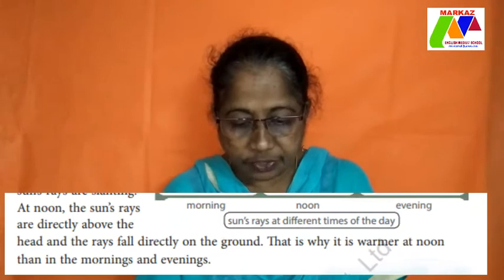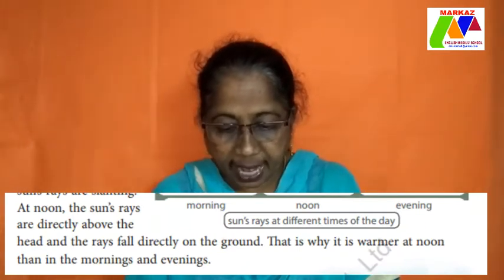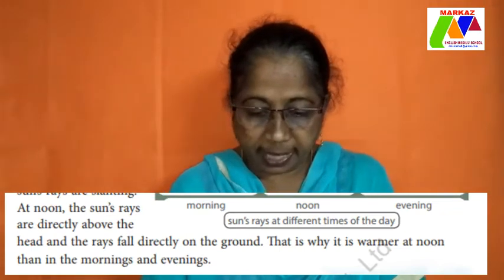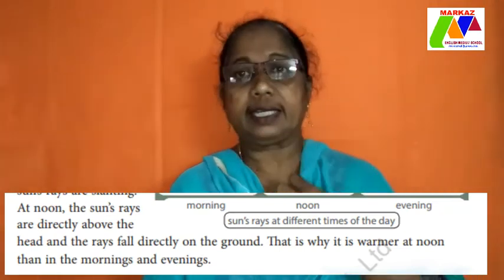But at midday, that is 12 noon, the sun is just overhead. That means right on top of your head, and it is very, very hot. The earth gets the direct rays of the sun, and so midday, that is 12 noon, is the hottest period of the day. At noon, the sun's rays are directly above the head and the rays fall directly on the ground. That is why it is warmer at noon than in the mornings and evenings.